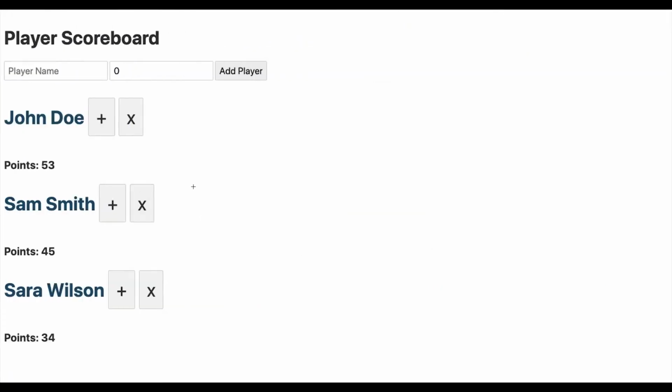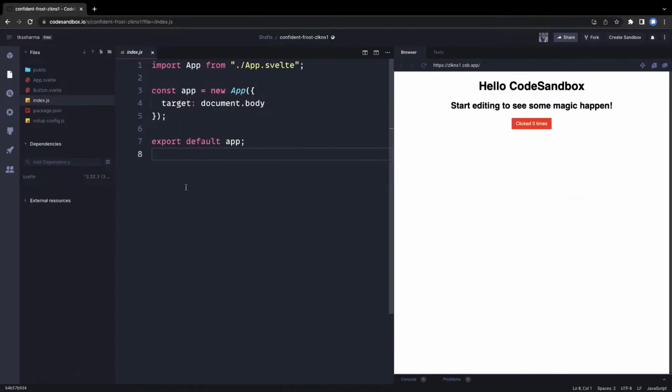In this video we are going to build this kind of application, a player manager application you can say. We are going to have a simple form where you can add the player information. When you add the player, that player will be added in this particular list. And here you can add and remove the points which you are going to assign to the player. A very simple application, but we are going to look into different concepts of Svelte JS in this example.